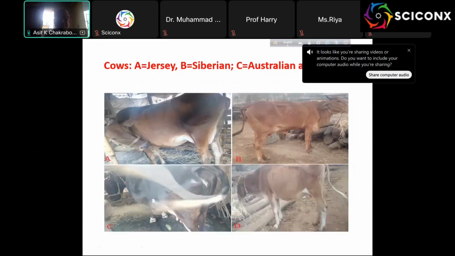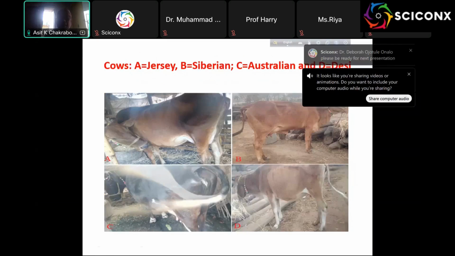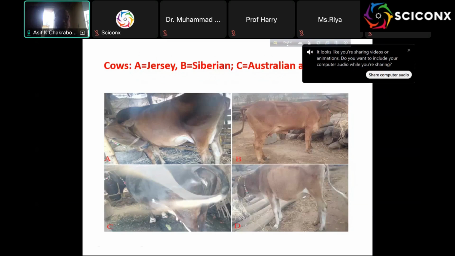This is the cow we tested. That is some of the Jersey cows. Their milk has more MDR bacteria present, and we just went into their residence and then collected the milk instantly. They were collected as soon as possible.